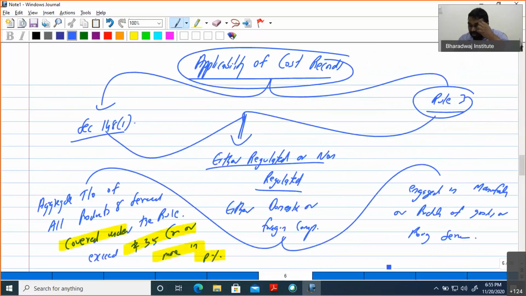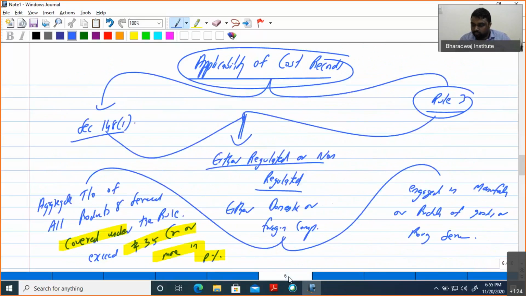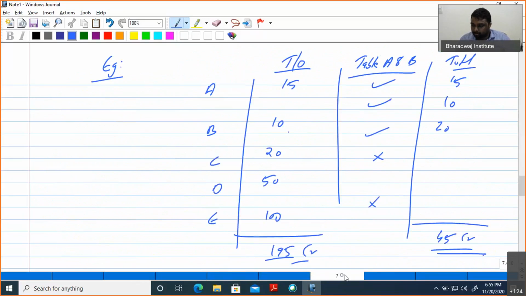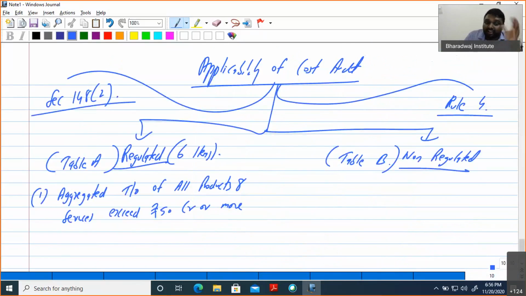Here the meaning of "all products" is not the covered products alone. If the company has 5 products, take all 5. If the company has 10 products, take the entire 10 products. That is the first point: the aggregate turnover of all products and services exceeds rupees 50 crore or more.